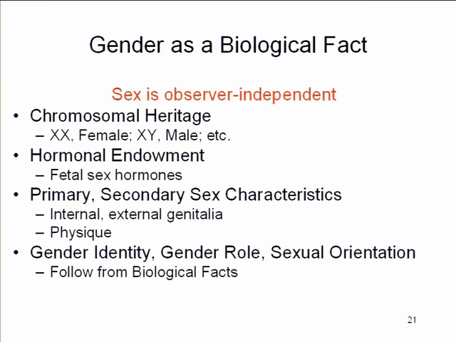All of this, according to one view, flows from a single biological fact, which is what your chromosomal heritage is, and that's a matter that's observer independent. Okay, it's just a fact of the world that you're genetically XX or genetically XY, except for the 0.2% of the population who aren't. Okay.